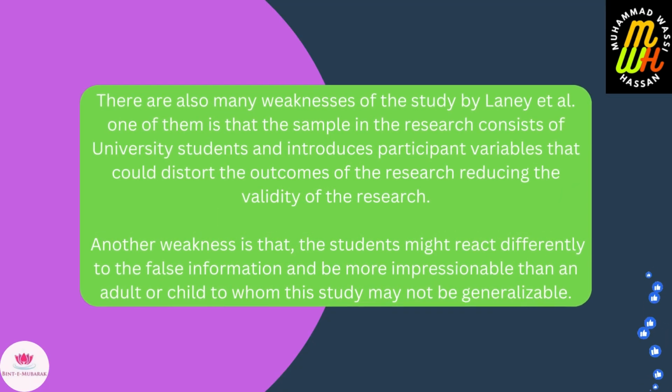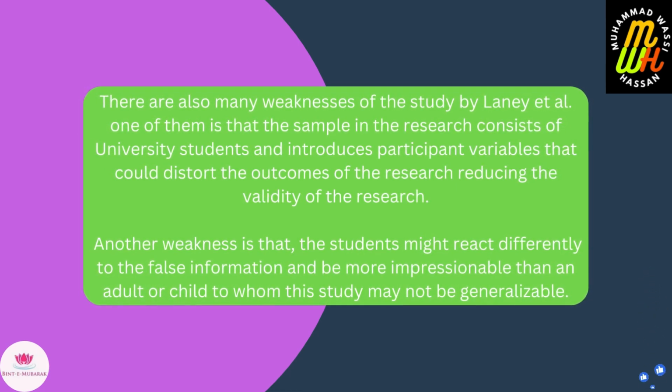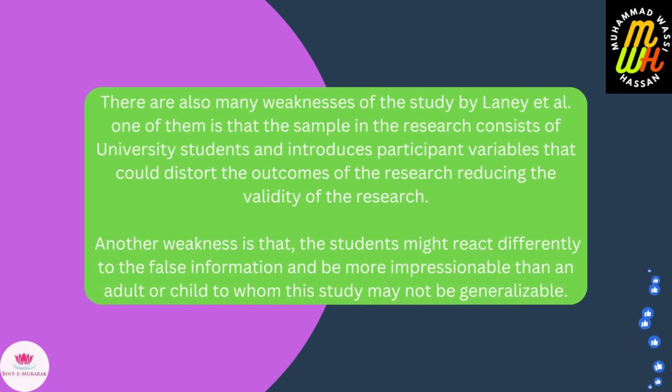One of them is that the sample in the research consists of university students and introduces participant variables that could distort the outcomes of the research, reducing the validity of the research. Another weakness is that the students might react differently to the false information and be more impressionable than adults or children, to whom this study may not be generalizable.